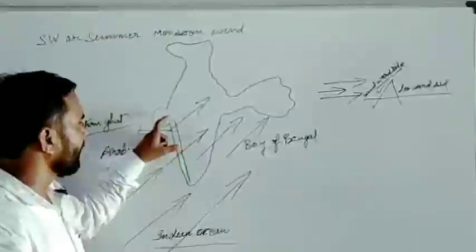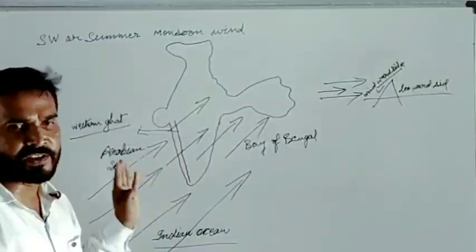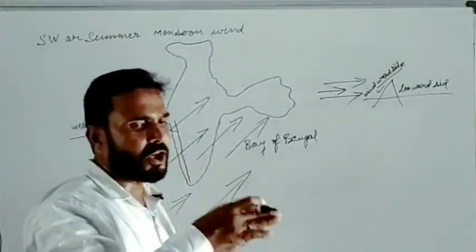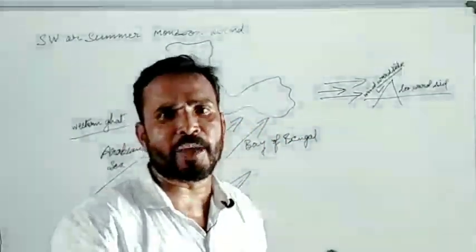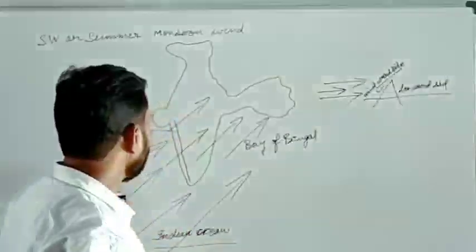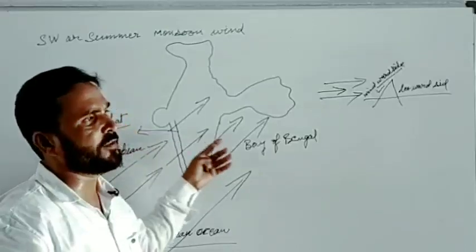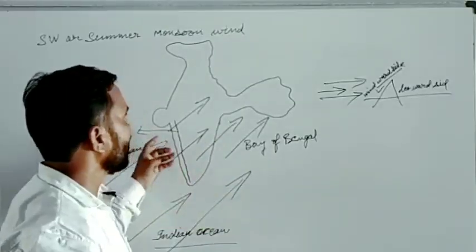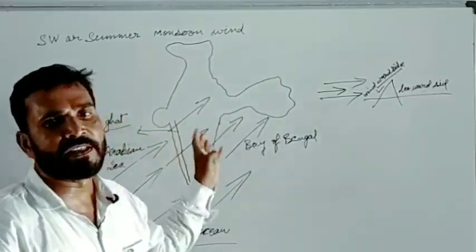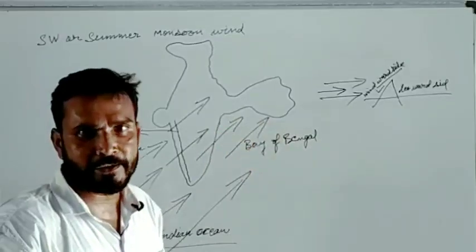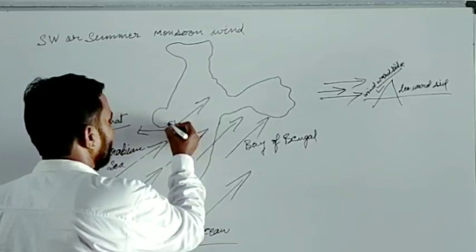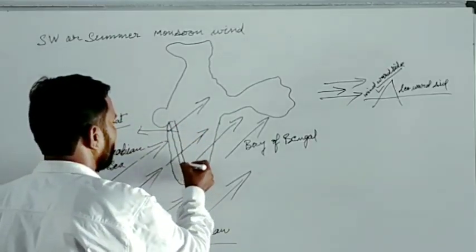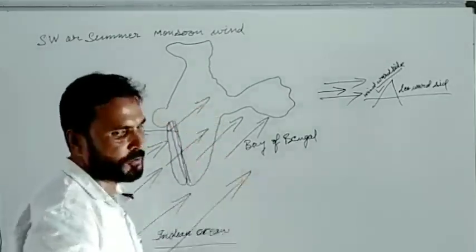Here, this Western Ghat mountain range comes across the way of the southwestern monsoon winds, or summer monsoon winds. When the moisture-laden winds hit the windward side of the Western Ghats, they precipitate their moisture on the western coast.